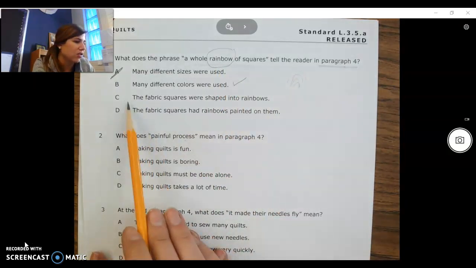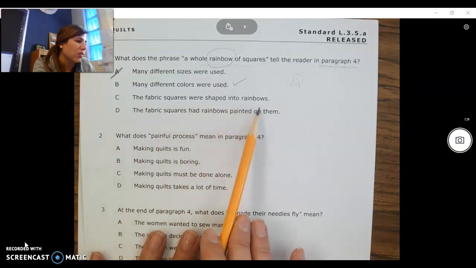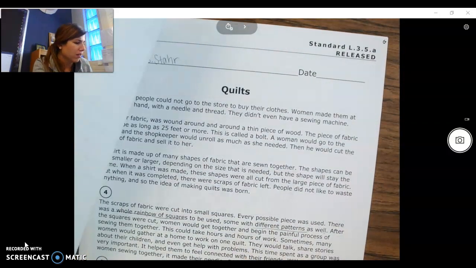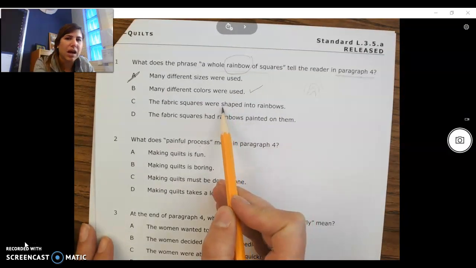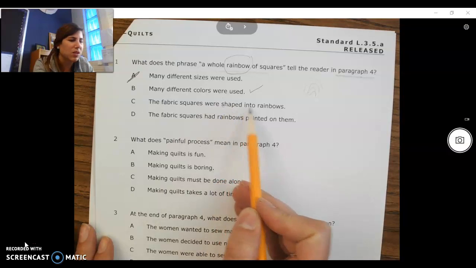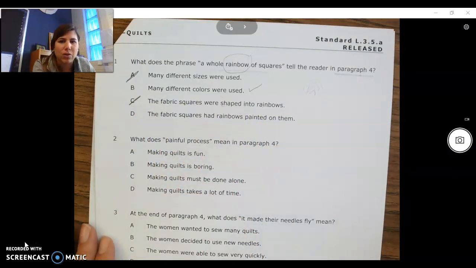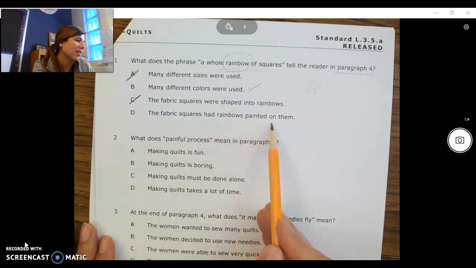Let's check our other answers just to be sure. C, the fabric squares were shaped into rainbows. Is that what they meant when they said rainbows? It says there was a whole rainbow of squares to be used, some with different patterns as well. I don't remember them telling us that they were going to cut those squares to be shaped into rainbows, so that one's not in the text, so we can eliminate it or get rid of it. D, the fabric squares had rainbows painted on them.